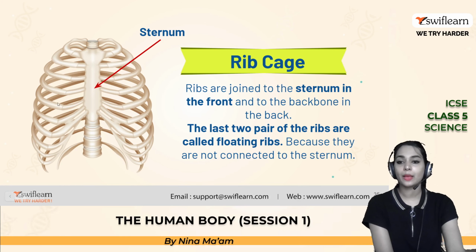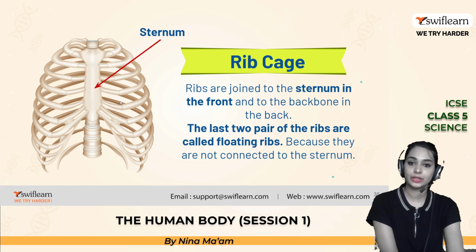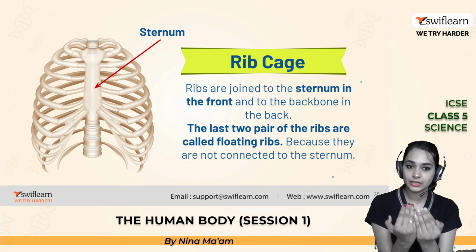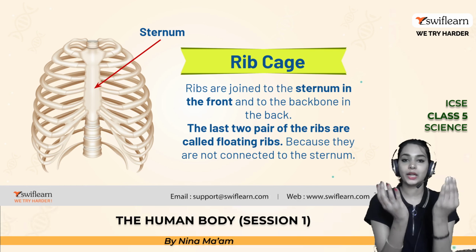You can see in the middle there is a bone which is known as the sternum. The ribs are joined to the sternum in the front and to the backbone in the back. So it is like a curvy box.